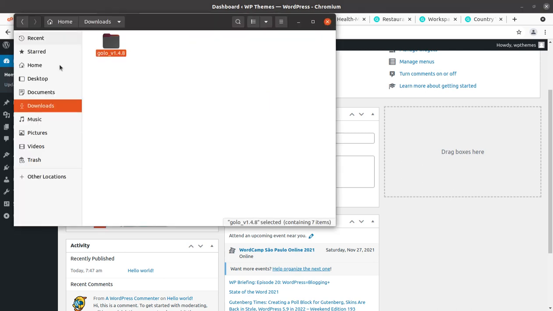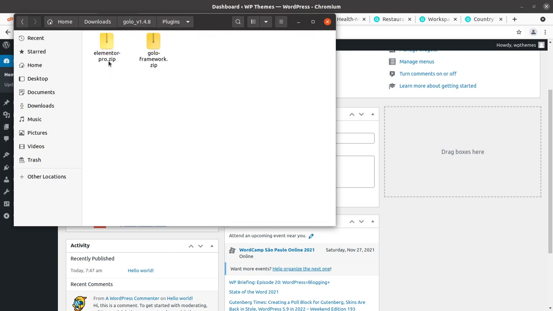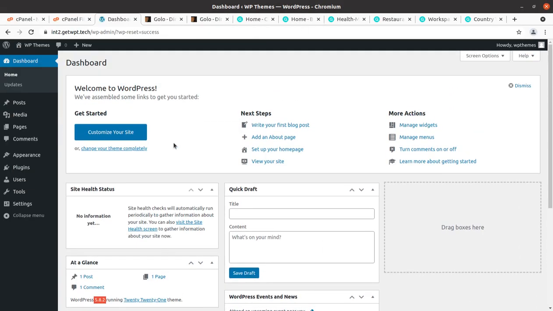And I got the theme pack. In the theme pack I have multiple things. Documentation has been given, licensing, and some plugins. Elementor Pro has been provided pre-packed. Golo framework has been given separately. The Sketch design file is here, and the main theme file and child theme file are here. So we shall be using these files for our installation. Let us begin the installation without any further delay.